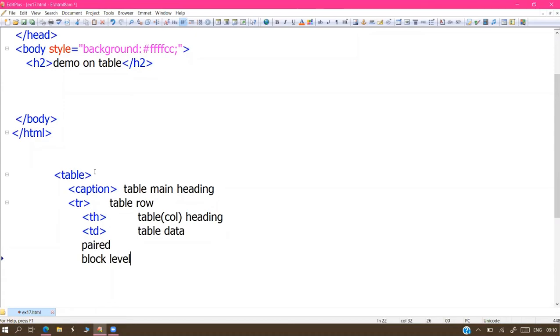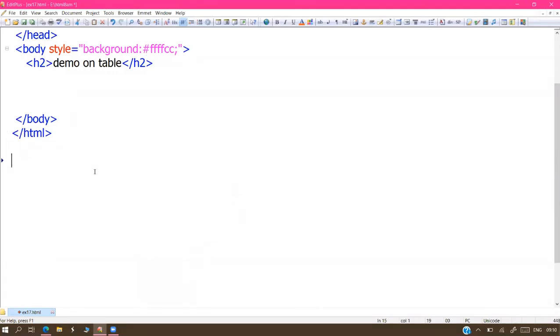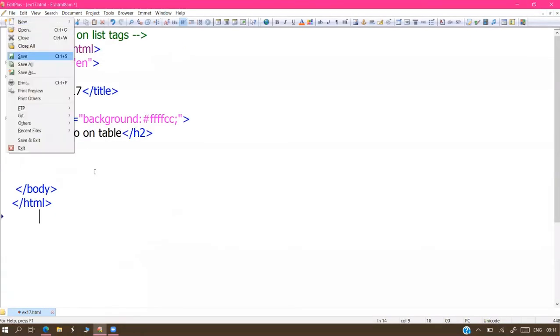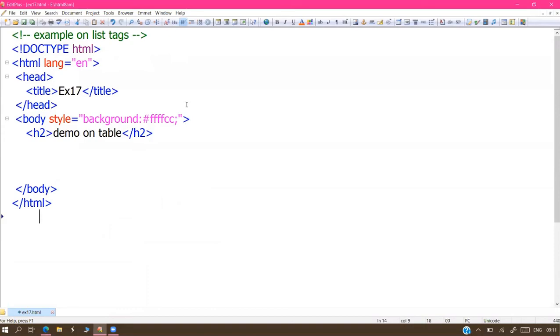So all 5 tags are paired tags, and all are block level elements, especially table. I'll show an example on tables in tomorrow's session.